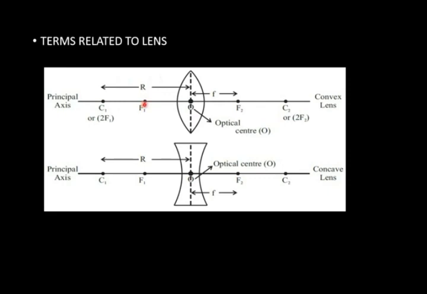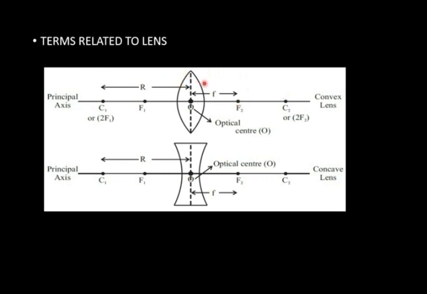Principal axis is any line through the center of curvature. When a ray of light comes parallel to the principal axis, after refraction it passes through a fixed point that is called focus. In a lens, light can come from either side.